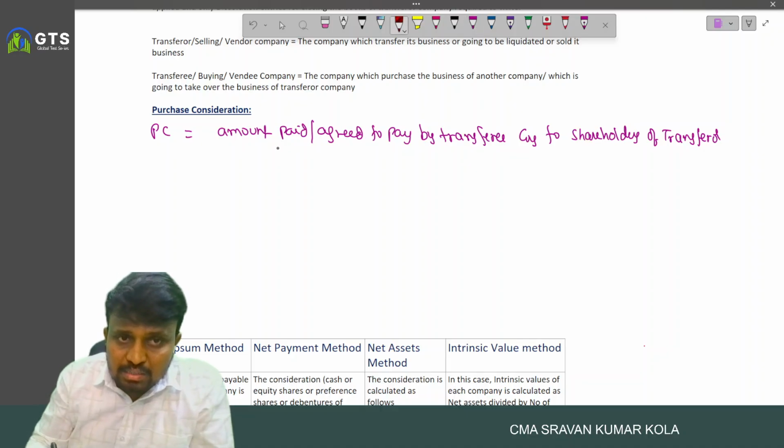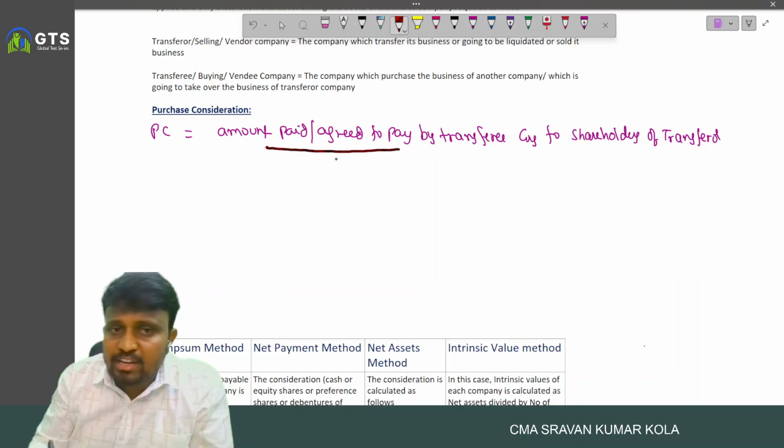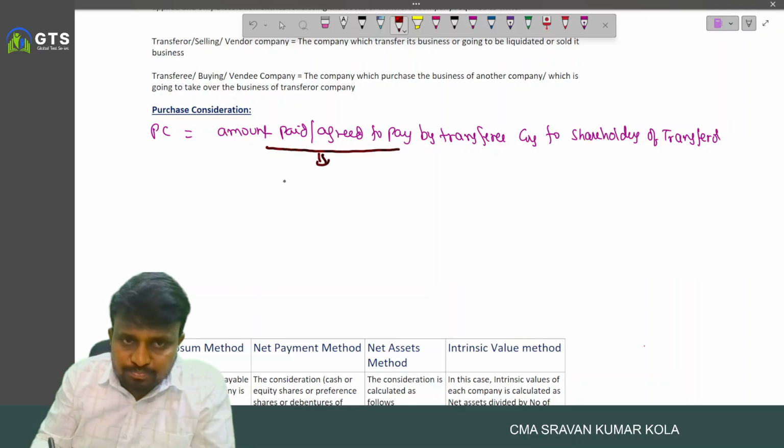And here, the amount paid or agreed to pay is in which form?